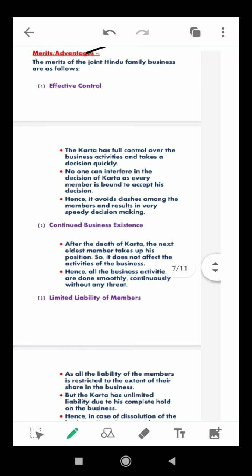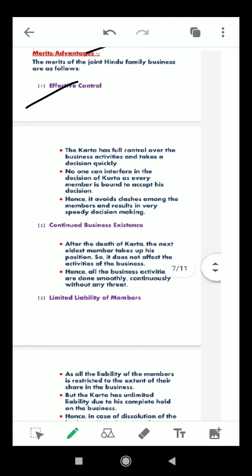Then the merits and advantages of a joint Hindu family. So a joint Hindu family offers effective control. Here I have written only the main points which are important, and these points will surely be clear to you all. With effective control, the karta has full control over the business activities and takes decisions quickly. The eldest member of the family is called the karta, and he can take quick decisions.